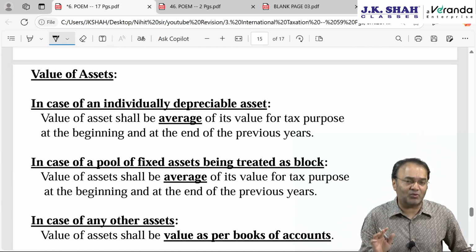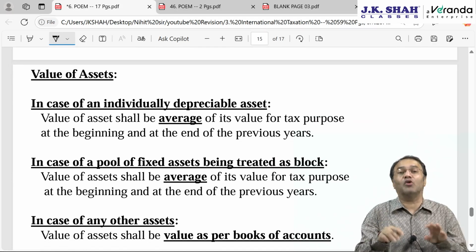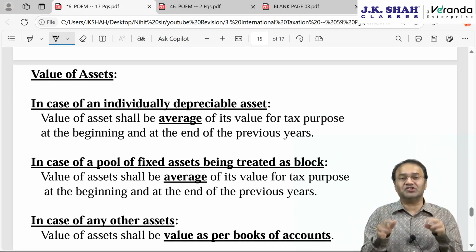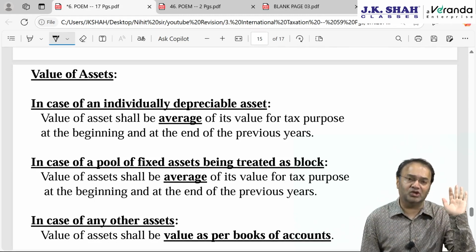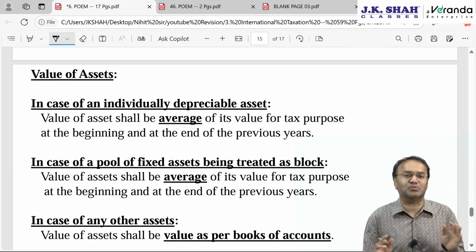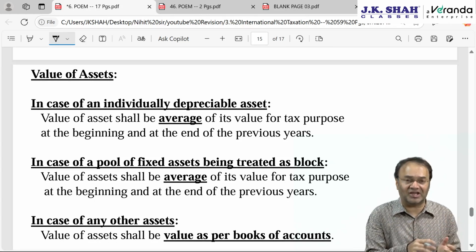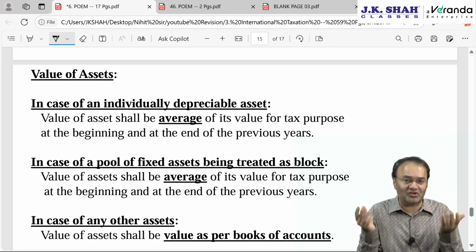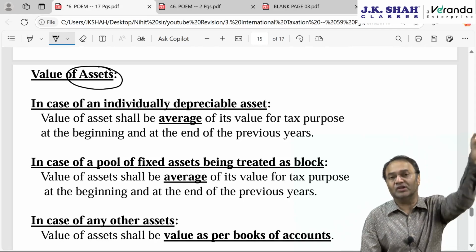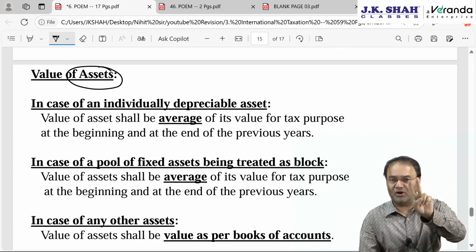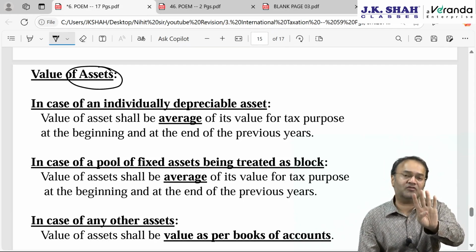No need to apply all these provisions in the exam. In whatever past exam questions have come on POEM, the institute has always given the income. They've always given the amount. The amount is given only. You don't bother about whether it is as per tax purposes or as per books of accounts, or as per taxation laws of India or of Japan. Don't worry about it. Next is value of assets. So we discussed passive income and income. Now about assets, thereafter employees, thereafter payroll expenses.